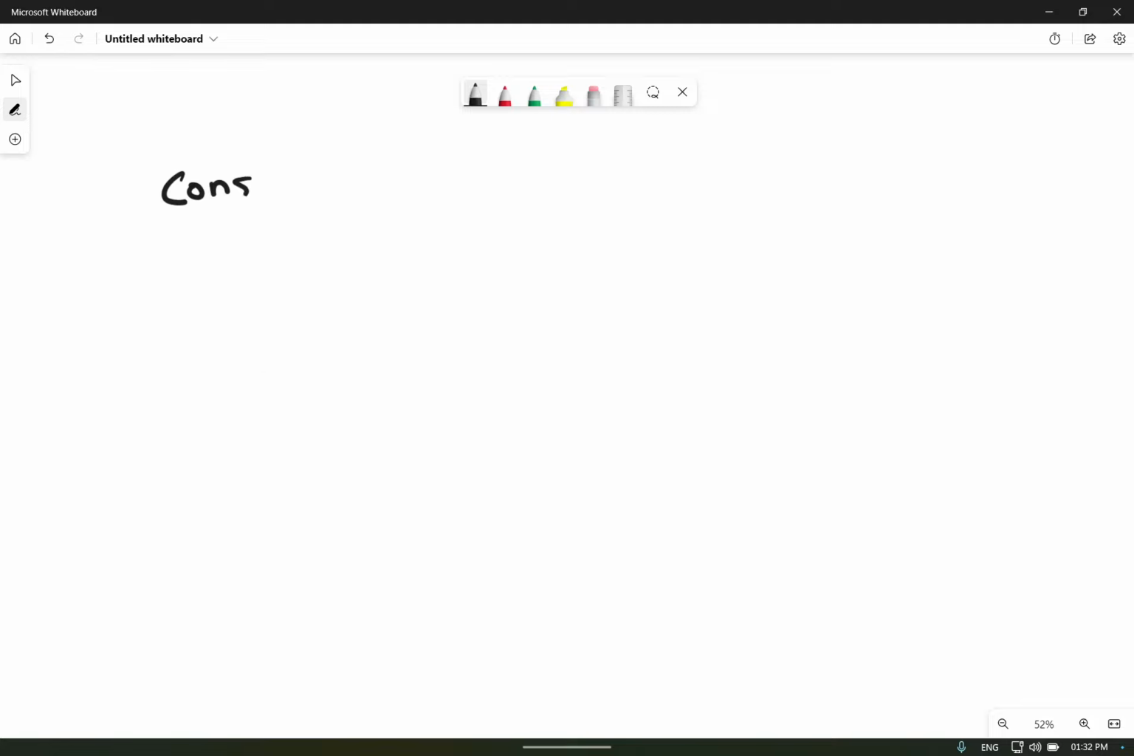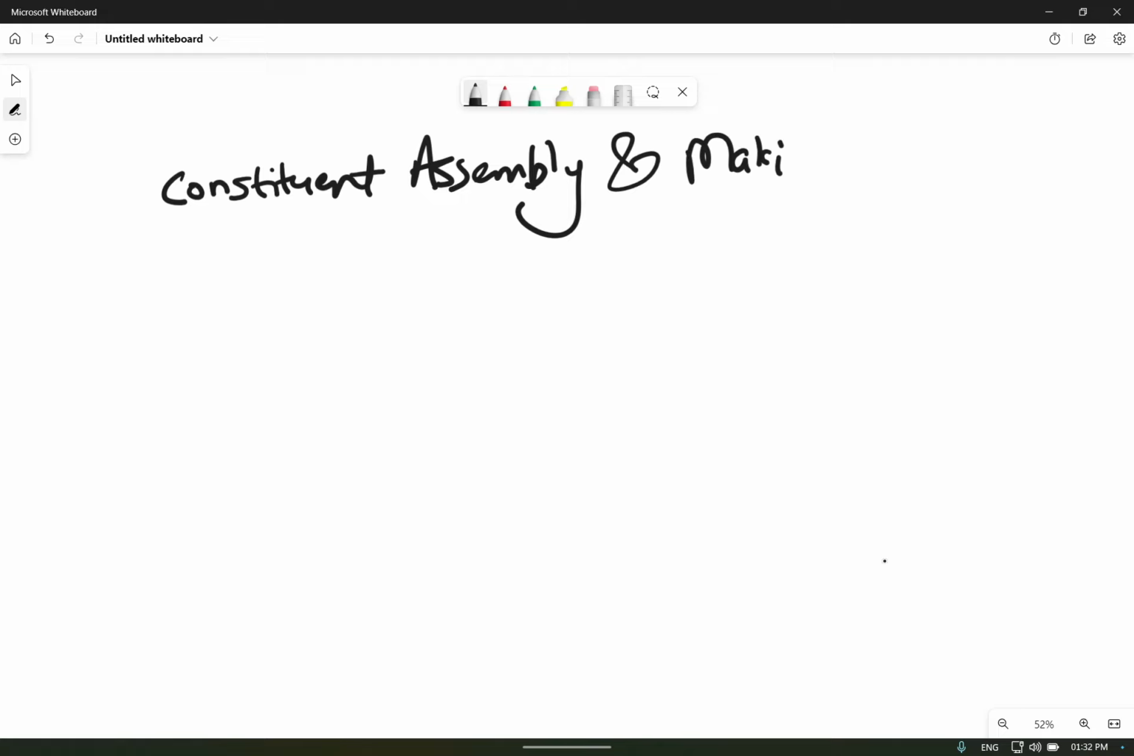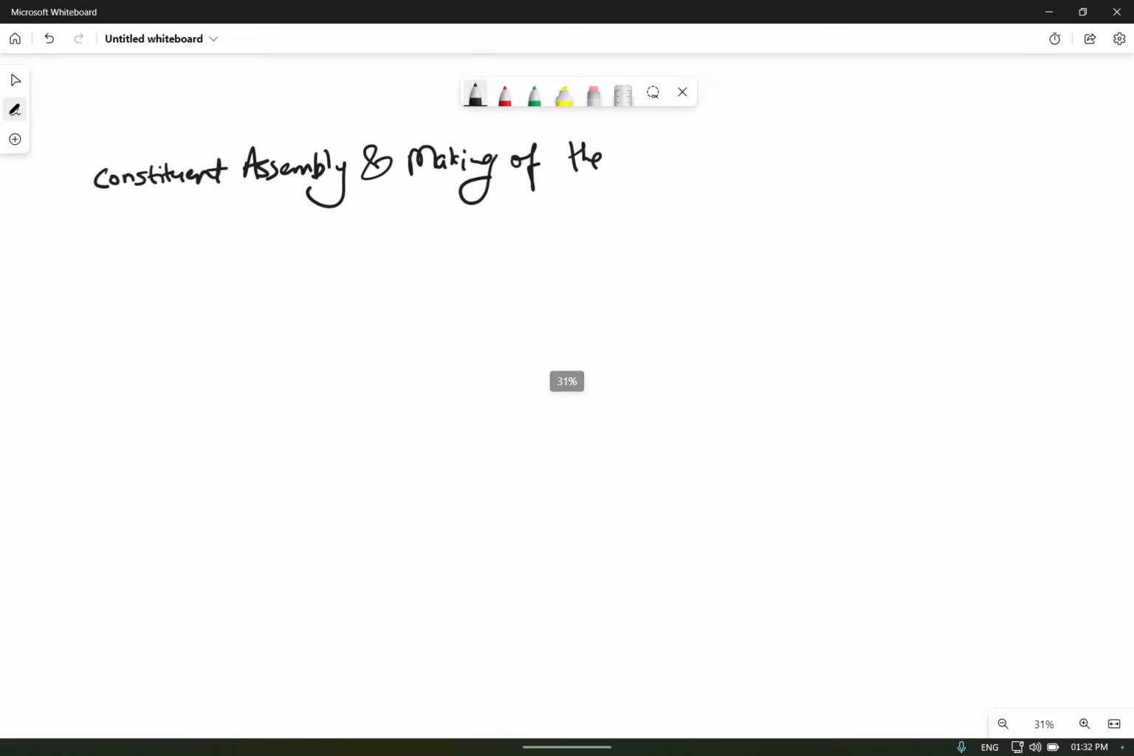So, Constituent Assembly and making of the Constitution.